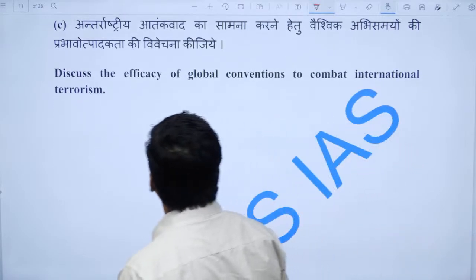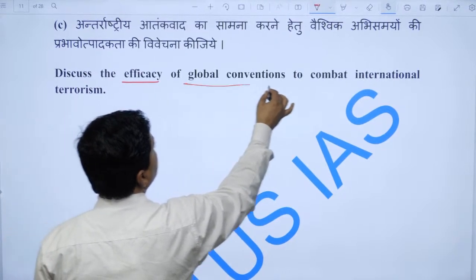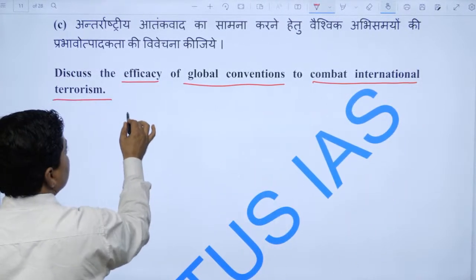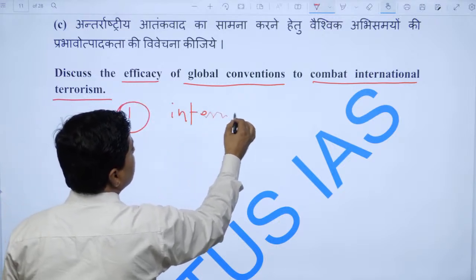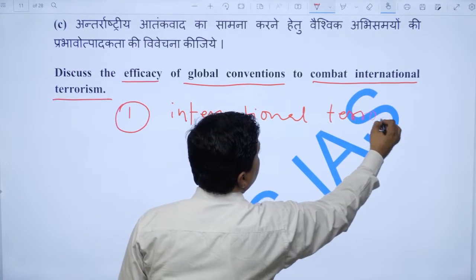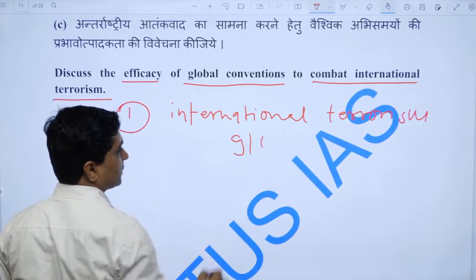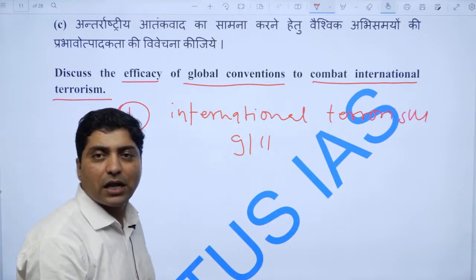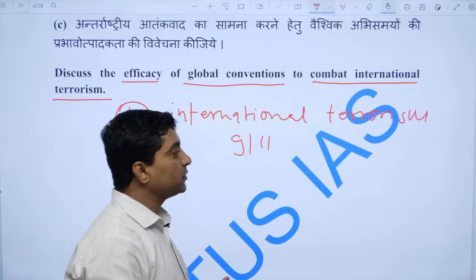Now discuss the efficacy of global conventions to combat international terrorism. So one should start with defining international terrorism, right? And then one should talk about the 9/11 incident, when Al Qaeda attacked the World Trade Center and Pentagon, right?